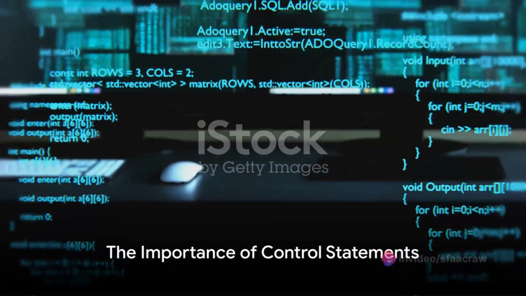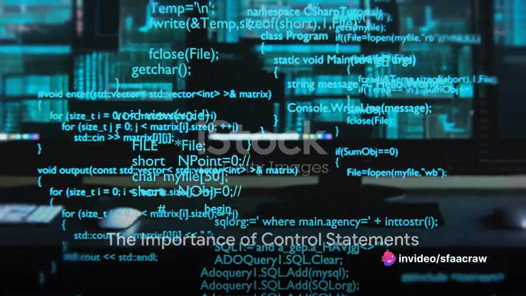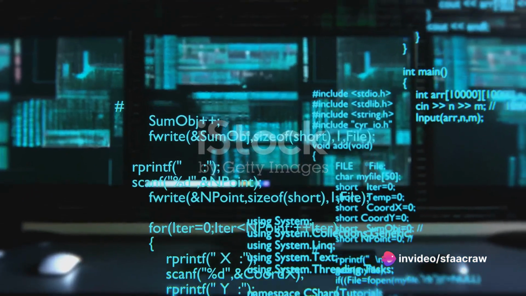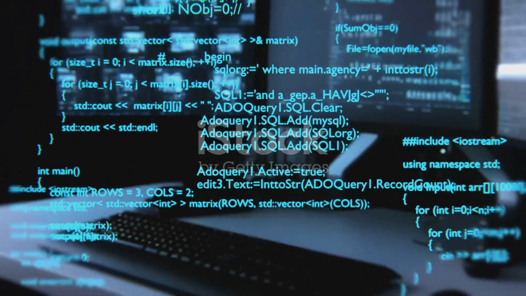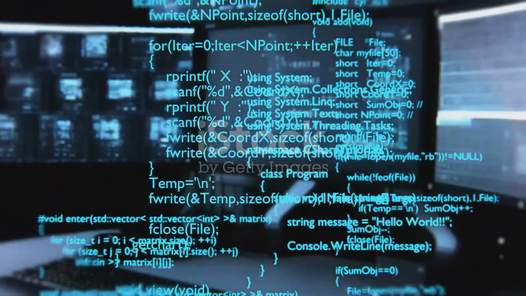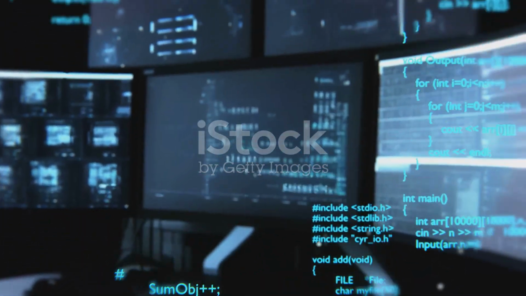Ever wonder why control statements are such a critical part of programming? Well, let's dive into that. Control statements, at their core, manage the flow of a program. They're the traffic signals of code, directing how and when certain actions should take place.